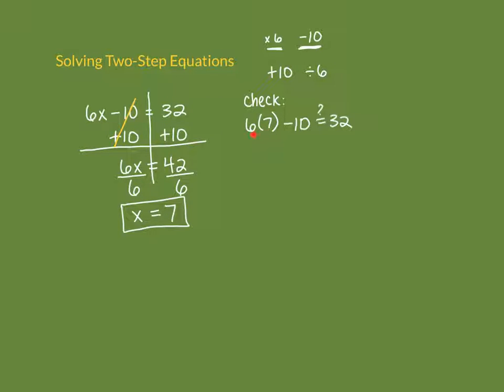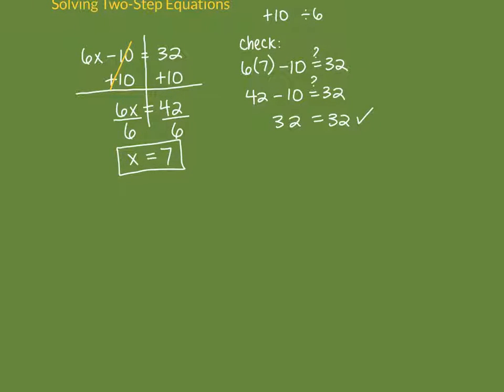So order of operations, we have to multiply first. So 6 times 7 gives us 42. Minus 10, is that really equal to 32? And then we can do, what is 42 minus 10? It's 32, and 32 is equal to 32, so both sides are equal, therefore our answer is correct. So the answer to this equation is x is equal to 7. Let's do another one.